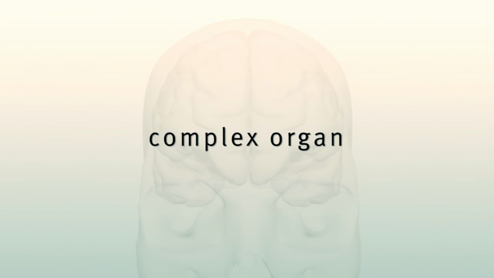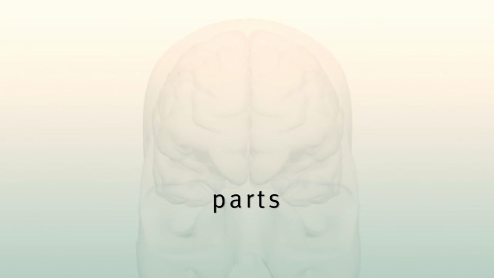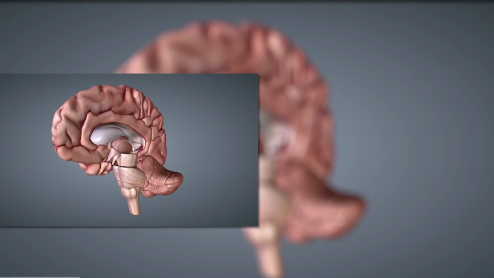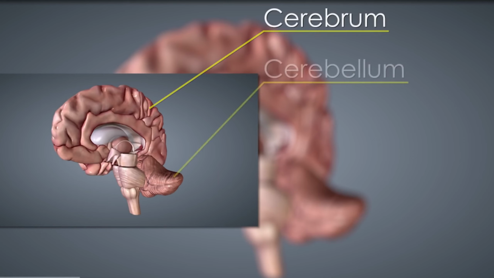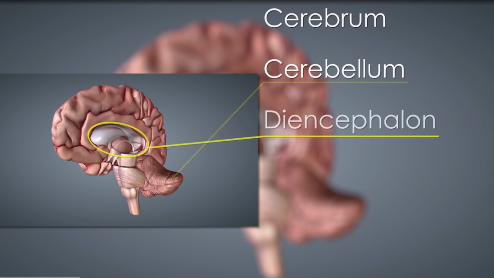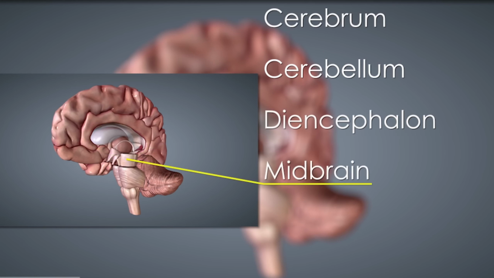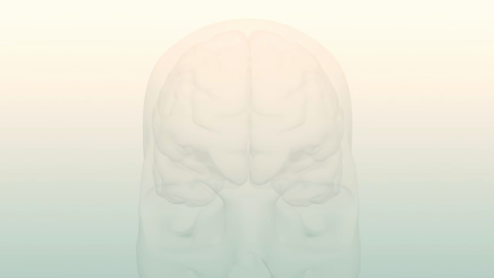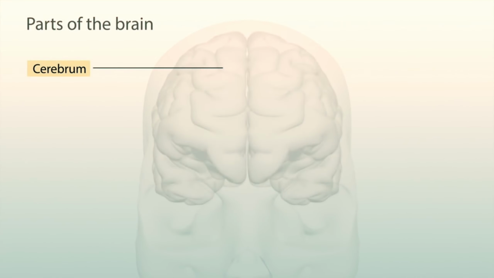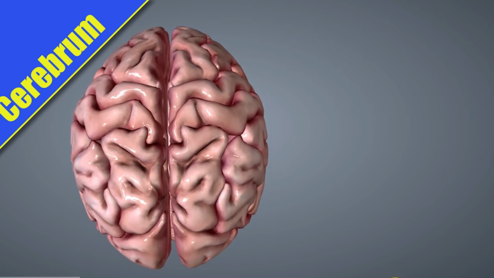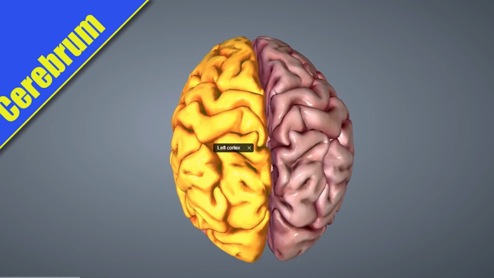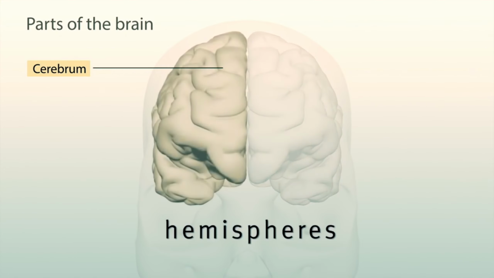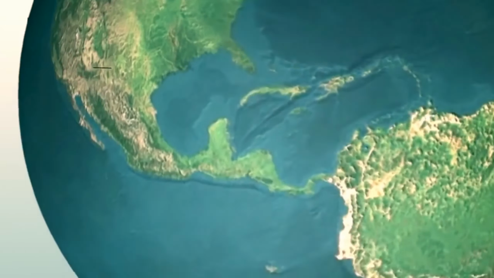To understand its complexity, scientists have divided it into different parts and regions. See these parts: cerebrum, cerebellum, diencephalon, midbrain, pons and medulla oblongata. The cerebrum. The largest section of the brain is the cerebrum, which is divided into two hemispheres, that is cerebral hemispheres, the right cerebral hemisphere and the left.